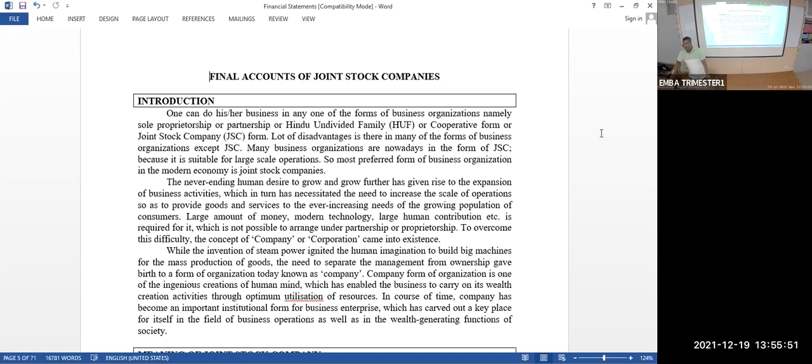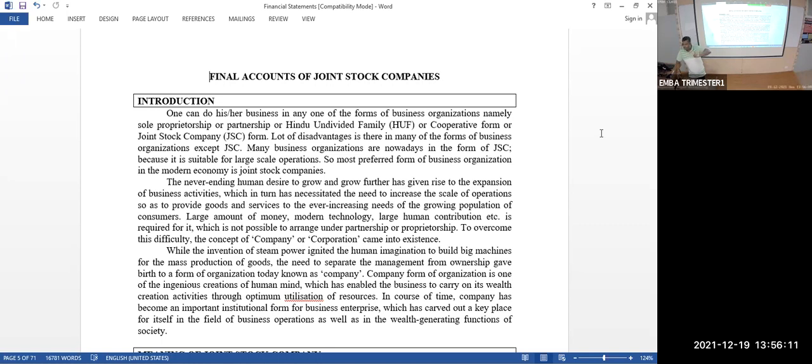Suppose a company says, "Sir, I don't want my shareholders to sell their shares without my knowledge." Then you are called a private limited company. You don't let your shareholders sell their shares without your knowledge, and the number of shareholders is restricted.